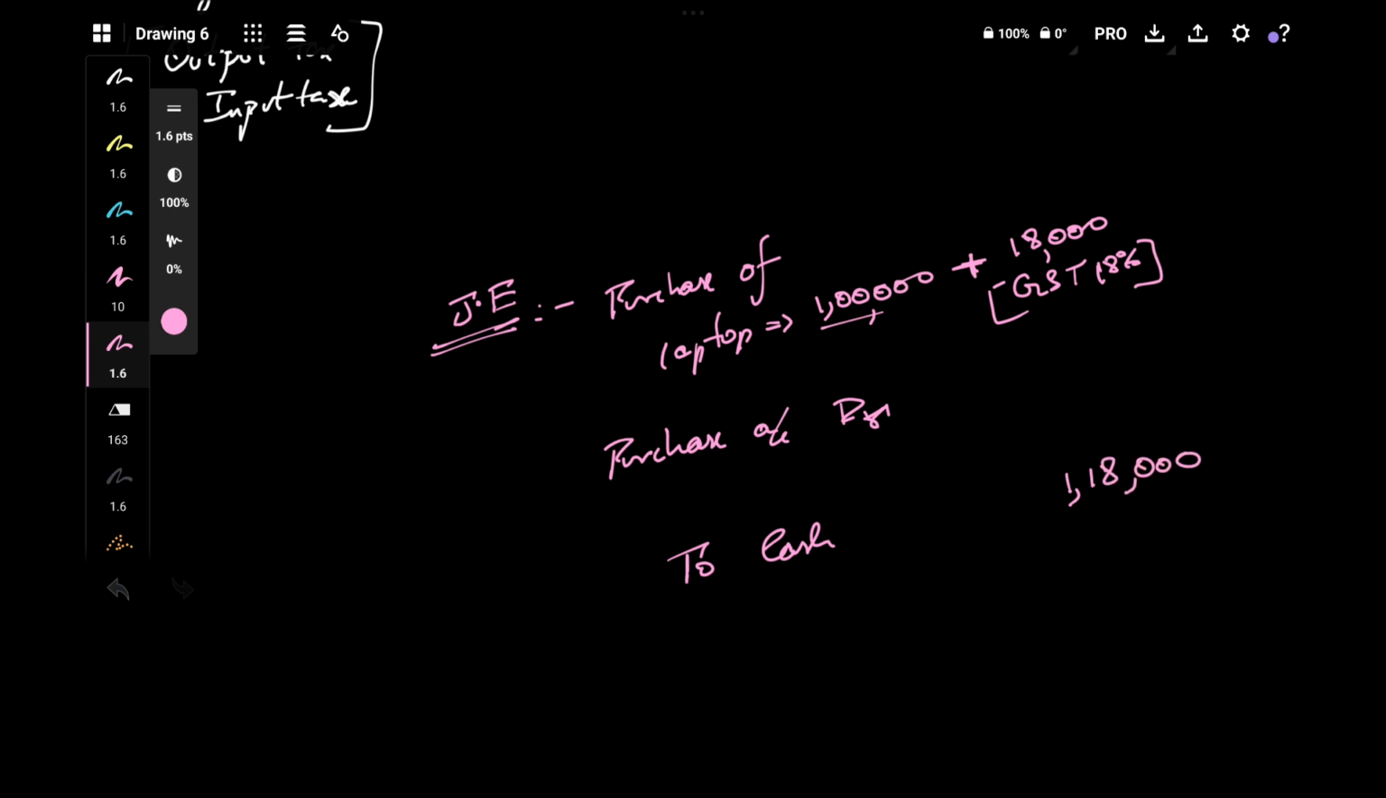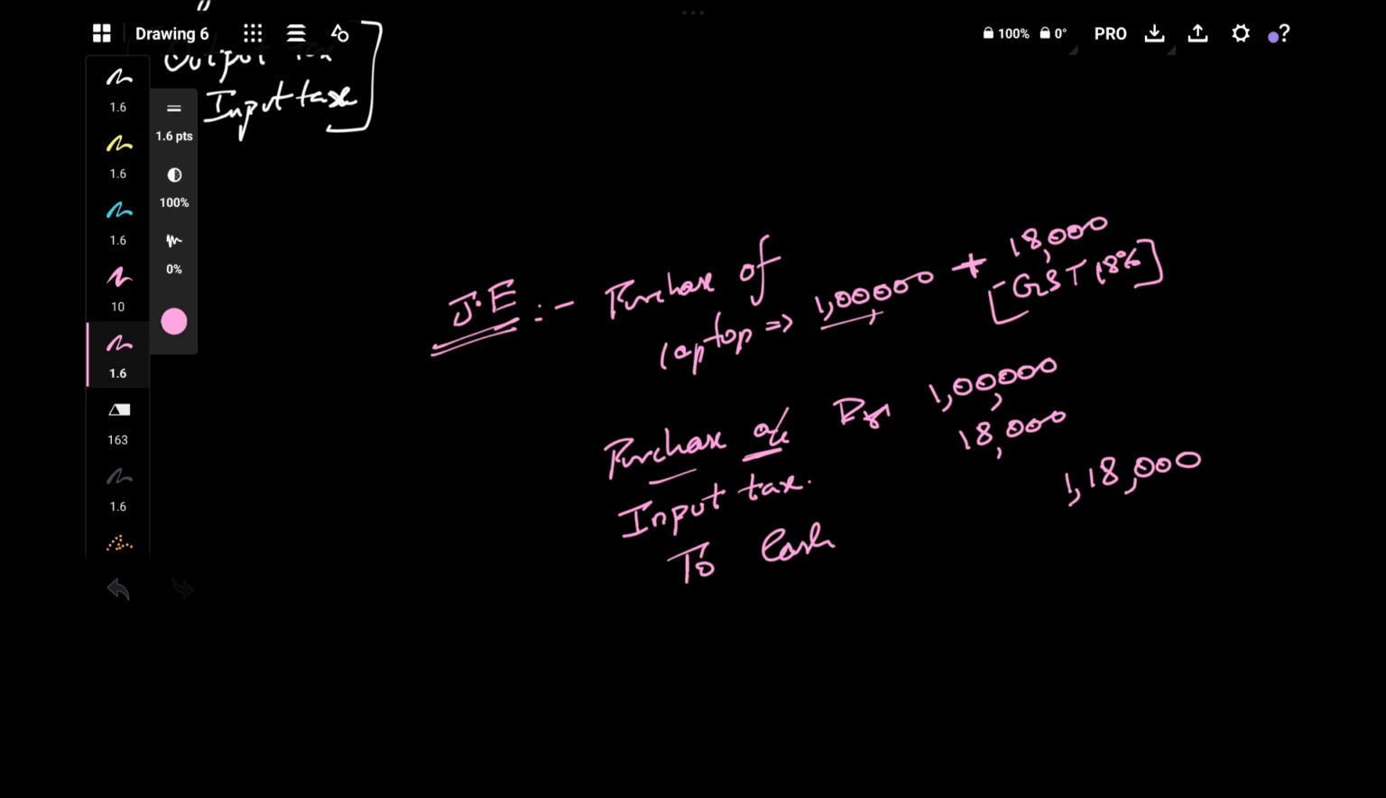But our purchase, what is our cost here? Our purchase cost, is it 1 lakh or 1,18,000? It is just 1 lakh. Our cost is just 1 lakh. Why? The balance 18,000 is as if we have lent some amount to the government. That thing we call input tax.